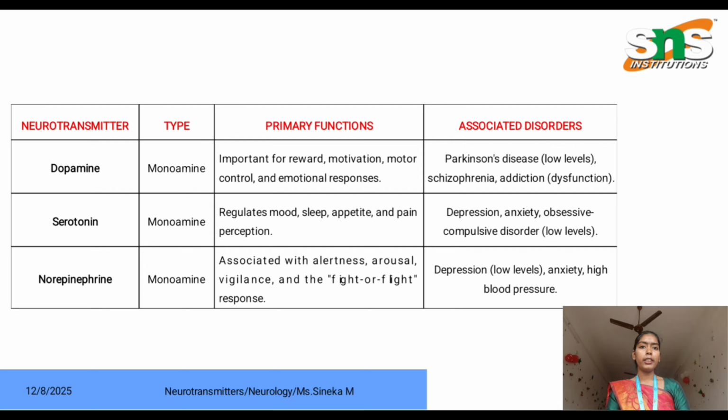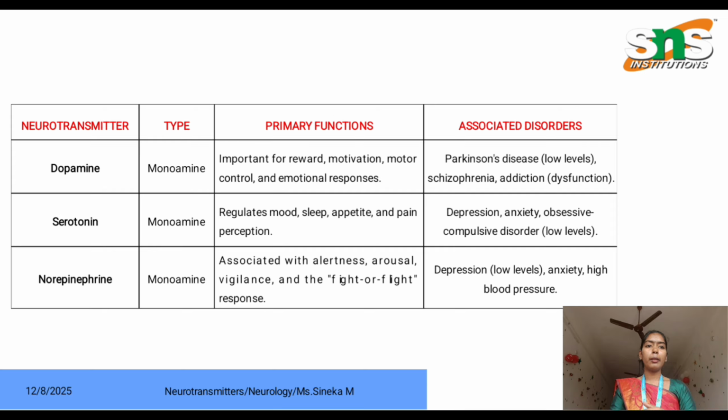Next one is serotonin, a monoamine. It regulates our mood, sleep, appetite and pain perception. Related disorders are depression and anxiety, which will affect our mood. Obsessive compulsive disorder also affects our mood, and it will also affect our appetite, pain perception and also sleep. Next is norepinephrine, a monoamine, associated with alertness, arousal, vigilance and the fight or flight responses.